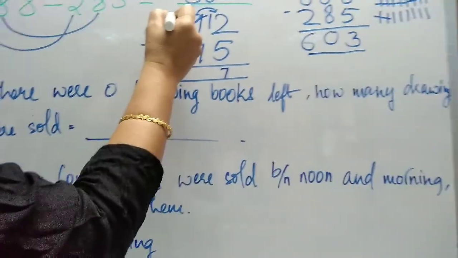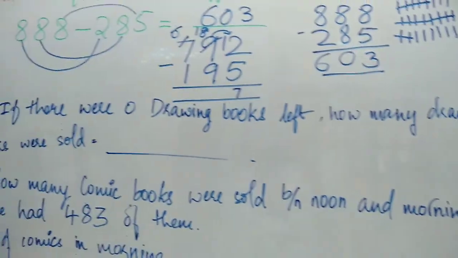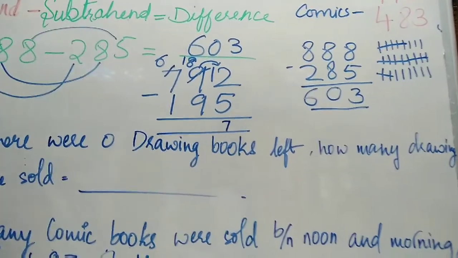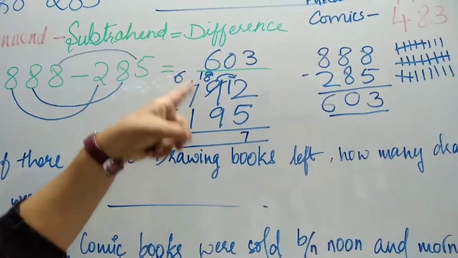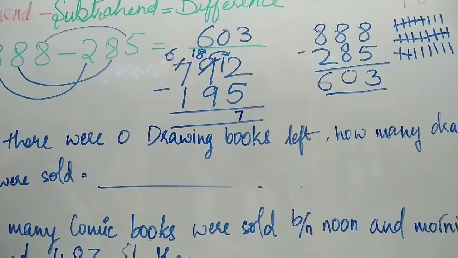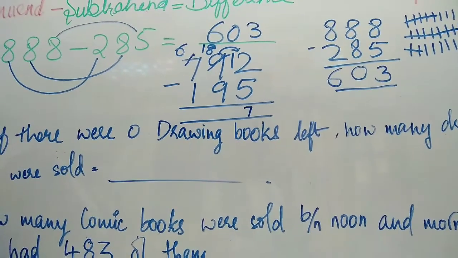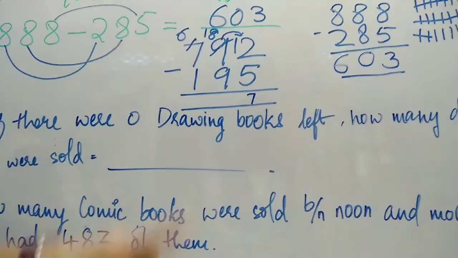You can't subtract, so again borrow 1 from here, and here 6 are left. So these are 18. Okay, from 18, 9 has to go. Again you count 1, 2, 3. Or else again you can do like this: 9, after 9, 10, 11, 12, 13, 14, 15, 16, 17, 18. So how many are these? 3, 3, 6, 3, 9. Like that also you can do.